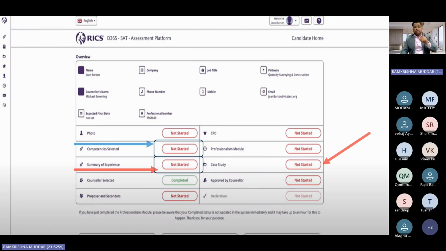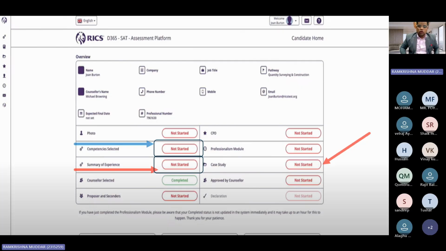Clear? Until and unless you make the payment, RICS will not give this portal. So the main aim of this portal is that whatever is available here, you should be green. There is a photo, a competency selection, a summary of experience, the counselor selected, then the proposers, then the CPDs.